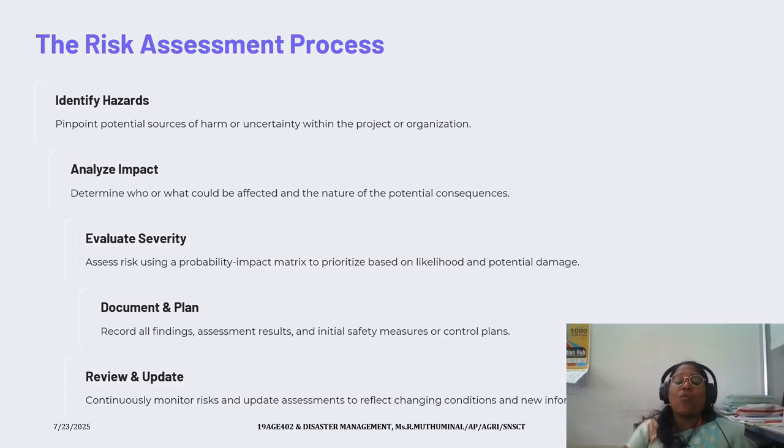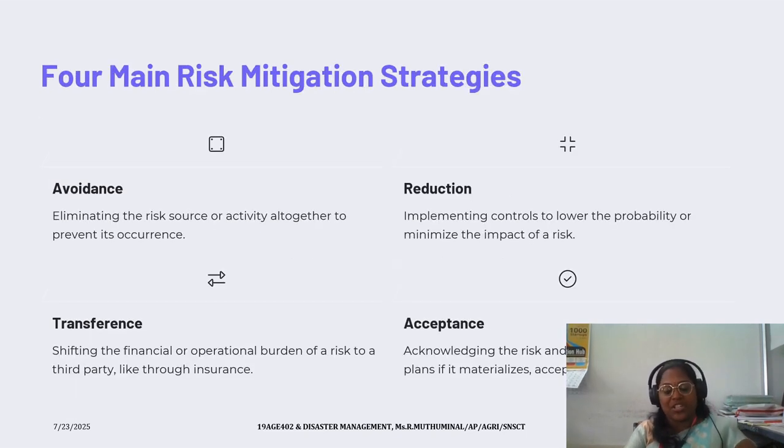So in order to do so, initially we have to assess the risk that could happen, and then we have to manage the uncertainty within the project or the organization. Then we have to also analyze who could be affected and the nature of the potential consequences, along with the severity that could happen, that is the probability and impact matrix, to prioritize based on likelihood and the potential damage. Record all the findings. We have to assess the results and initial safety measures for the control plans. This could obviously monitor the risk and update the assessment to reflect the changing condition and the new information.